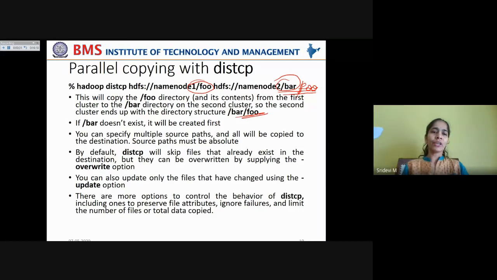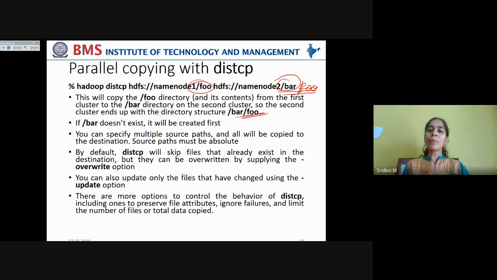That is what I mentioned here. Now, if /bar doesn't exist, meaning the destination directory you specified doesn't exist, then it will be created first and the contents from the first cluster are copied. You can also specify multiple source paths and all will be copied to the destination.